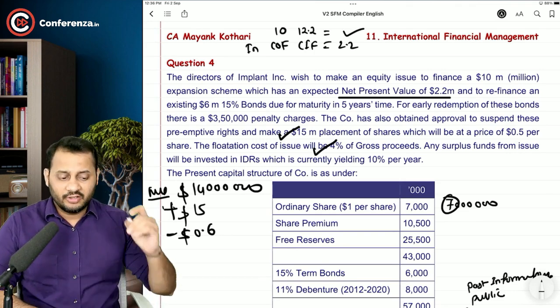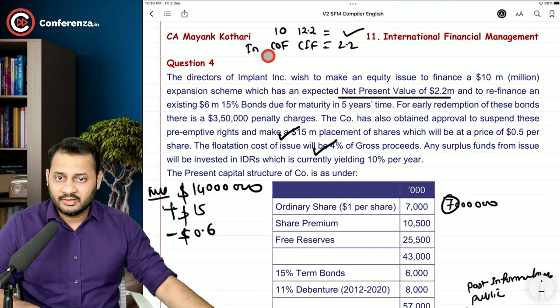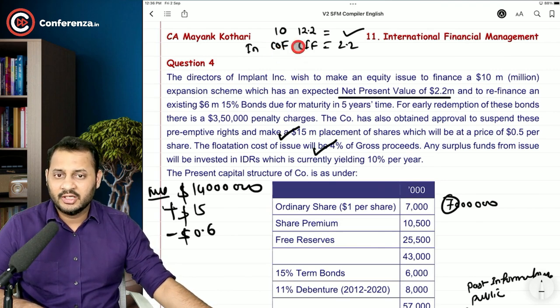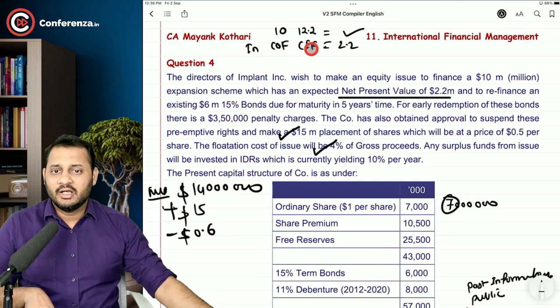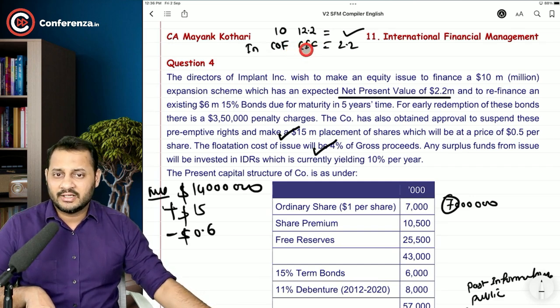So instead of deducting 10 and adding 12.2, what are we going to do in this statement? We will deduct the cash outflows and add the cash inflows. That is what we were supposed to do.